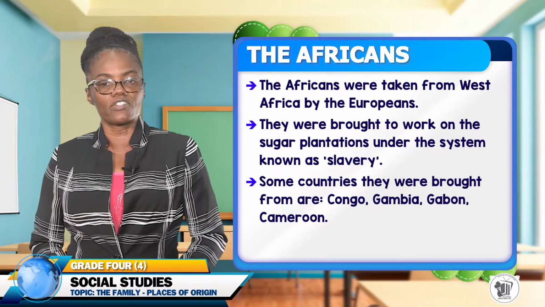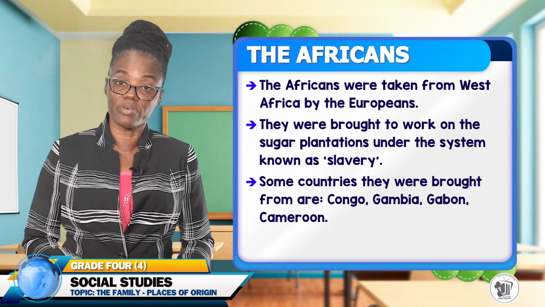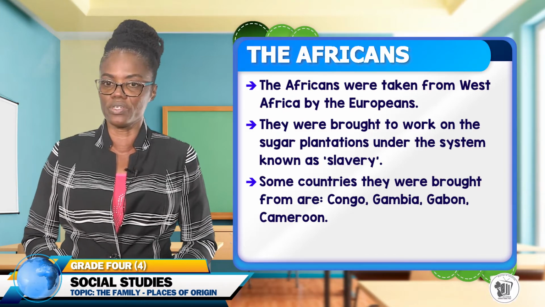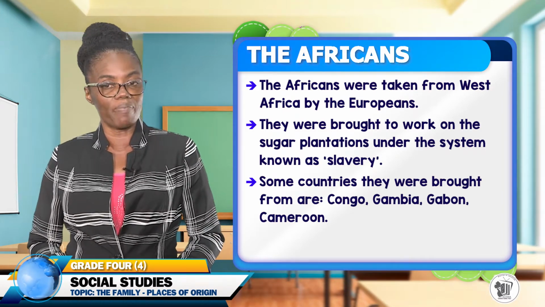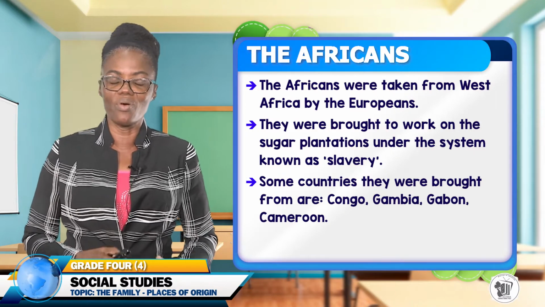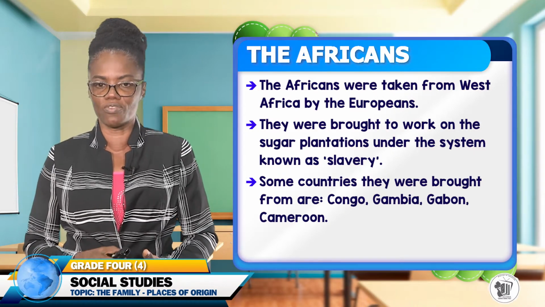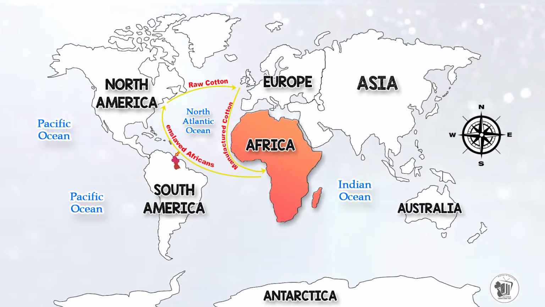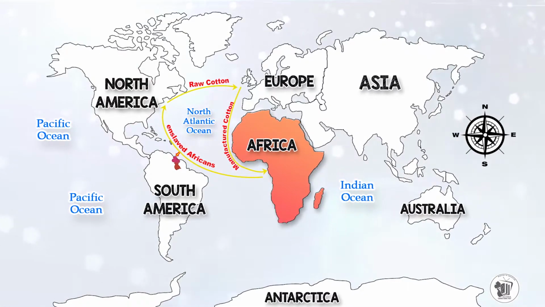So the Africans were brought to South America, where Guyana is located, by the Europeans. Let's look at the map so we can identify where the Africans came from. So on the map, we can see specifically 4 continents.